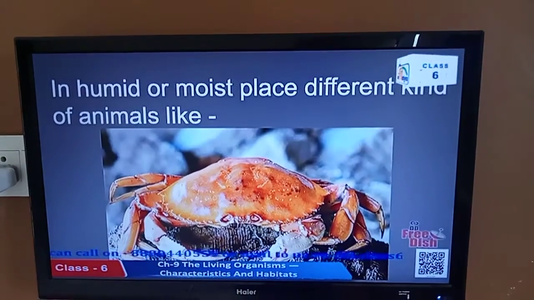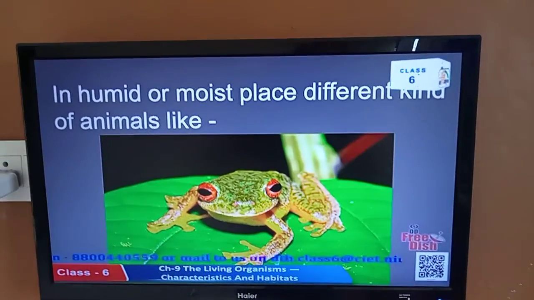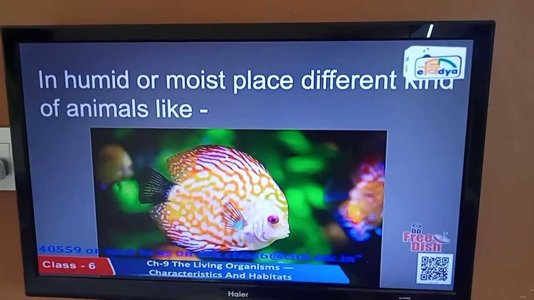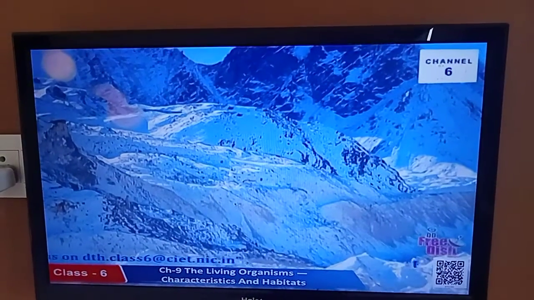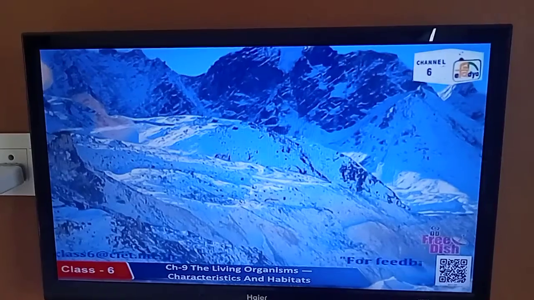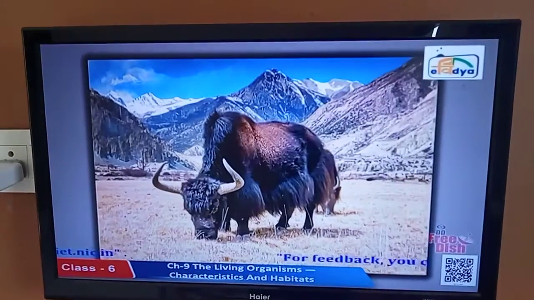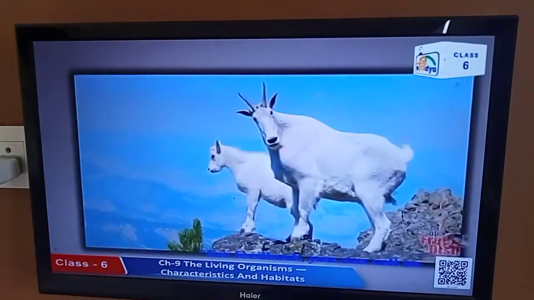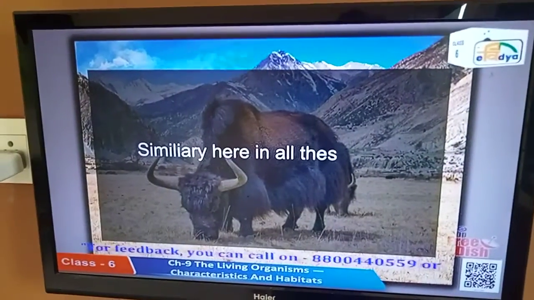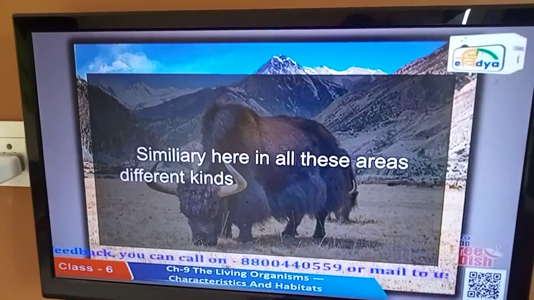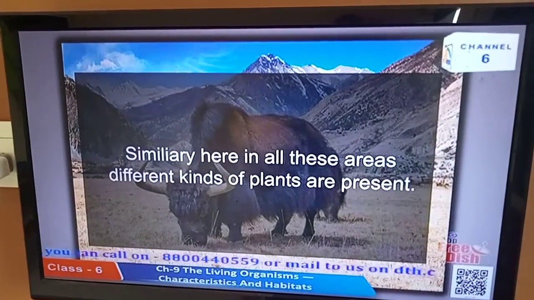Like crabs, crocodiles, frogs, fish, etc. are present. Whereas in the hilly or mountainous regions, yaks and goats are present. Similarly, here in all these areas, different kinds of plants are present.